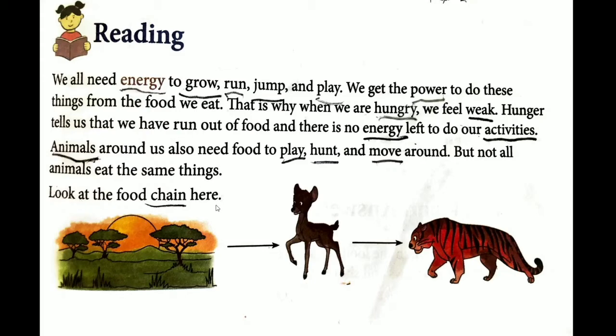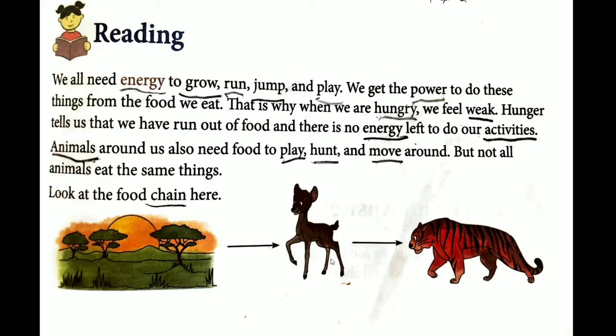Look at the food chain here. So here you can look at the food chain. So here you can see the grass over here, trees you can see over here. So these trees or the grass you see in the picture, this deer eats the grass and this tiger, it eats the deer. So this is a food chain.